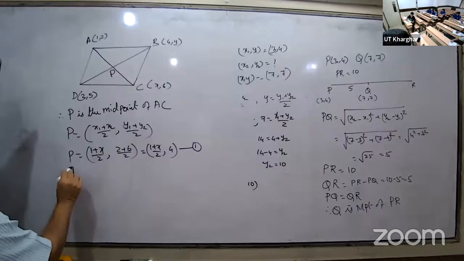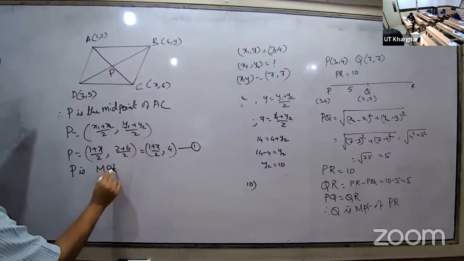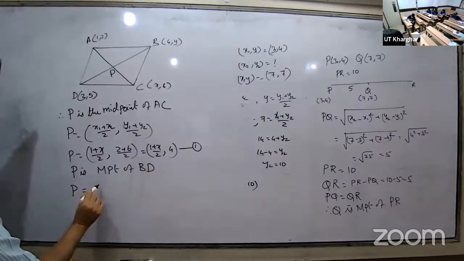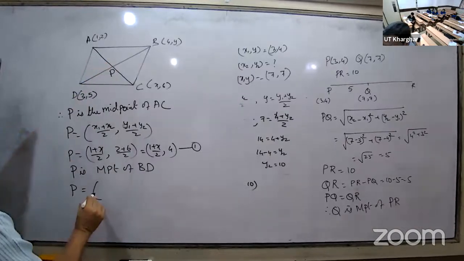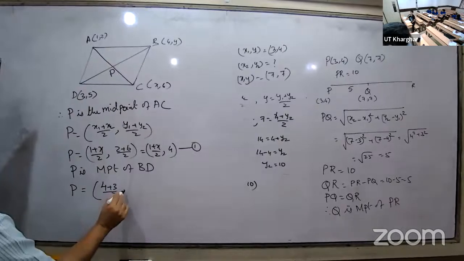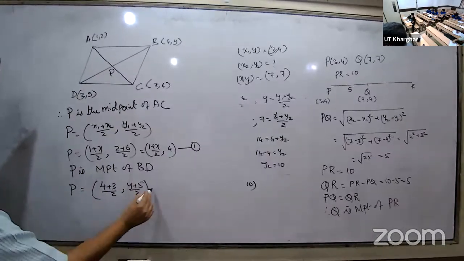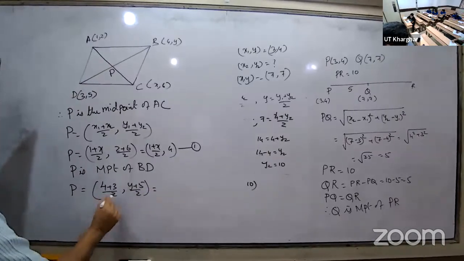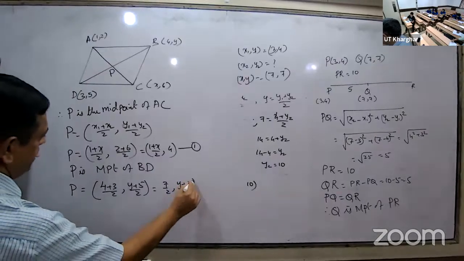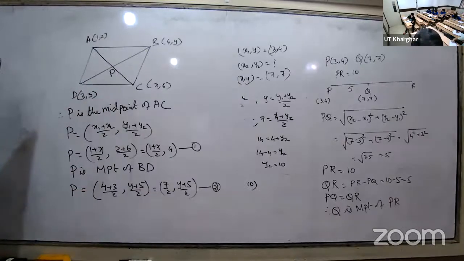Now P is the midpoint of BD. The same way, apply the midpoint formula for BD. P is equal to (4 plus 3 divided by 2, y plus 5 divided by 2). 4 plus 3 is 7, so that is (7/2, (y plus 5)/2). Are you followed or not? See, two ways you got P.